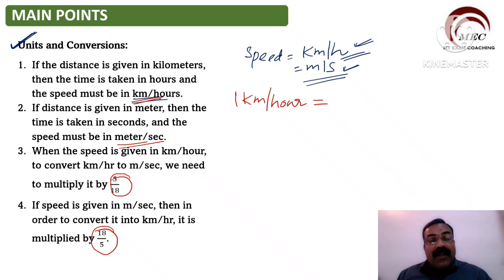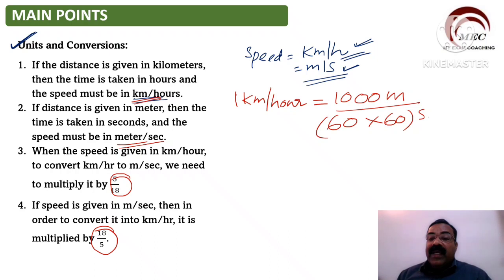Understand this concept very clearly. 1 kilometer is equal to 1000 meters, and 1 hour is equal to 60 minutes, and each minute is equal to 60 seconds. So this is equal to 60 into 60, total 3600 seconds.